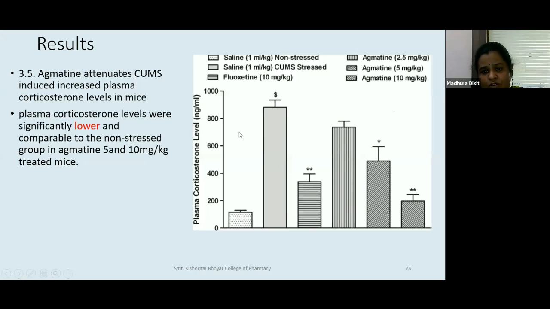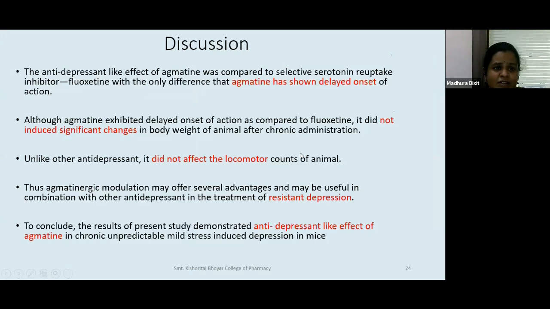Fluoxetine would not be showing so high, it would be bringing it back to normal, or more than normal. 2.5 not effective, 5 and 10 effective. In fact, 10 is very effective and close to the normal. So your HPA axis that is dysregulated would be back in place. There would be no dysregulation, and overall there would be no hormonal change or hormonal dysregulation that we are talking of.